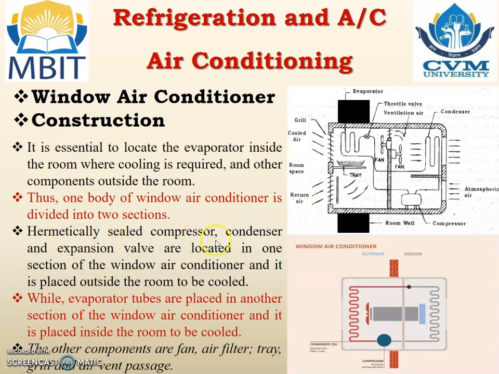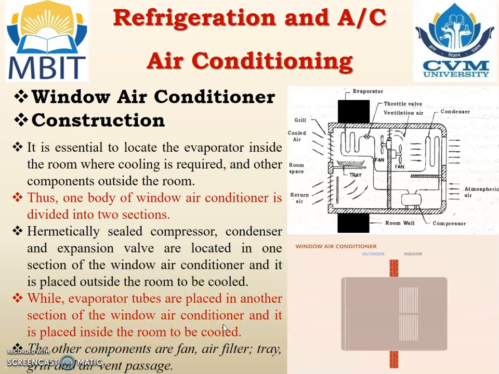The hermetically sealed compressor, condenser and expansion valve are located in one section of the window AC, and that section is placed outside of the room to be cooled, while the evaporator tubes are placed in the other section of the window AC and it is placed inside the room to be cooled.